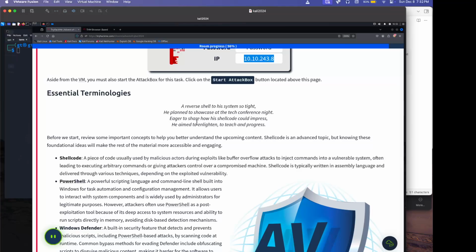To his system is a reversal to his system so tight he planned to showcase at the tech conference night. Eager to share how his shellcode could impress, he aimed to enlighten, to teach and progress.